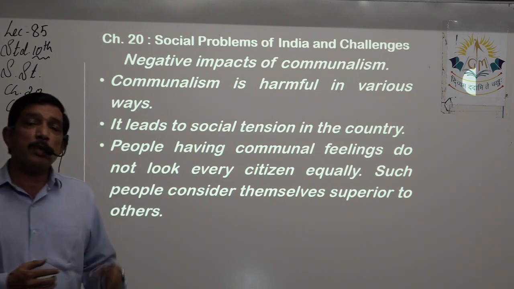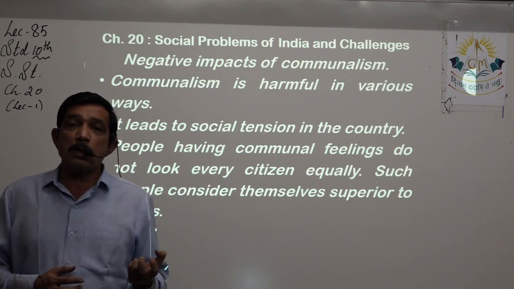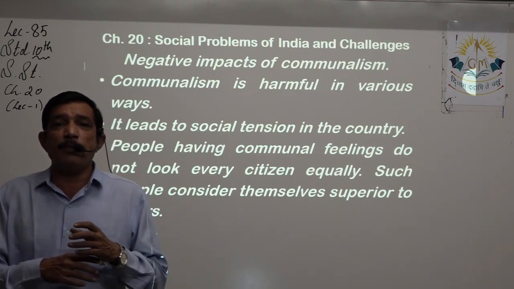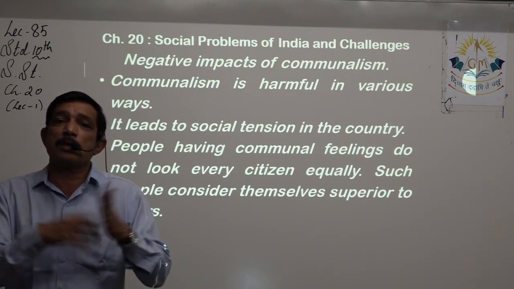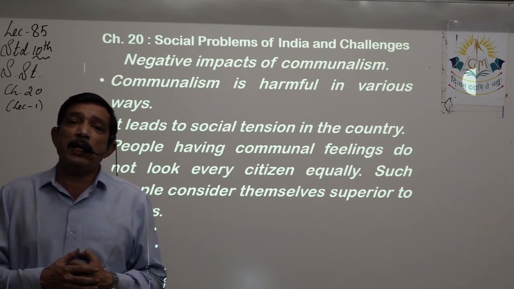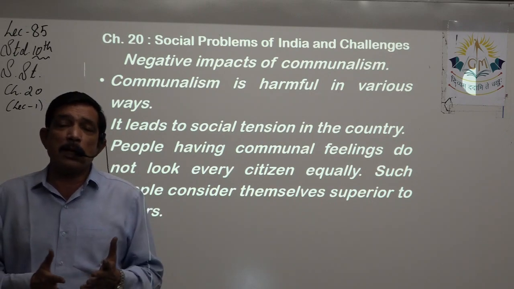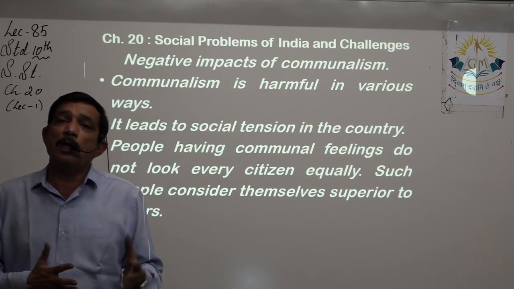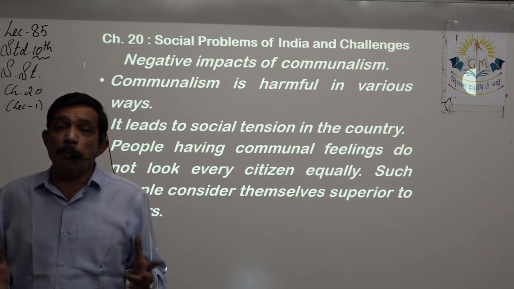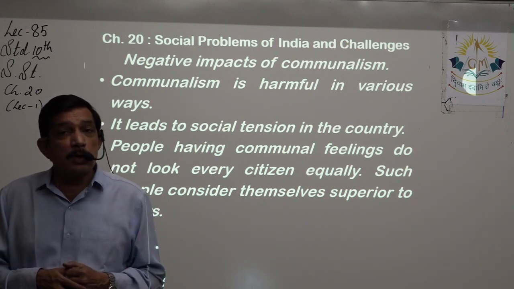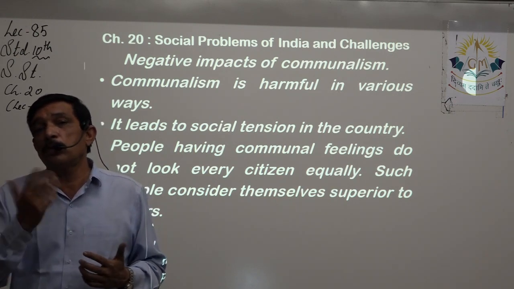The matter comes up at one place, but in a very short time the whole of the issue spreads to adjoining areas and to the adjoining states also, and all of a sudden there is a feeling of communalism spreading all over the country. People look at each other with suspicion because they do not belong to their religion.